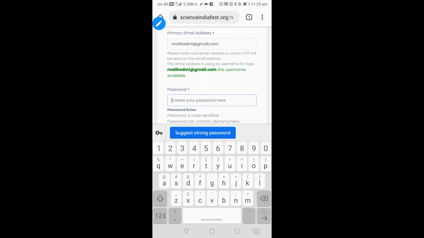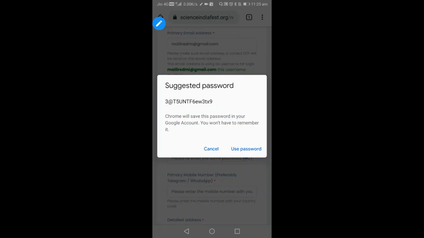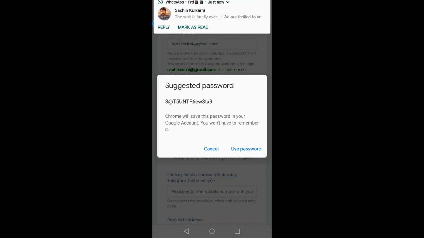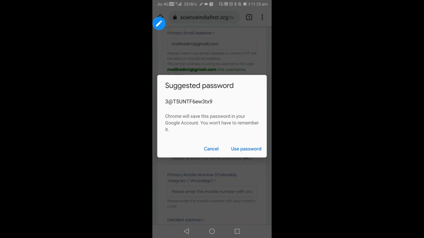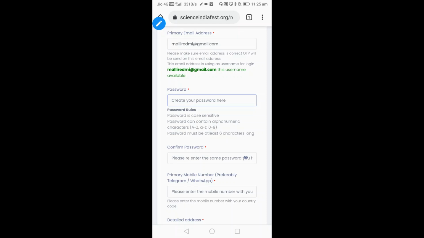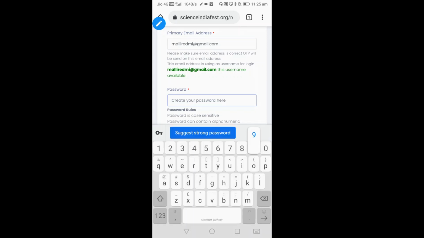For the password you can give alphabets, numbers and characters mixed to make it strong, but whatever you enter, make a note of it. Otherwise, if you forget it, you cannot attend the festival. You can use a strong password suggested by Chrome, like this type of password, or type whatever you wish. I am typing some numbers here.